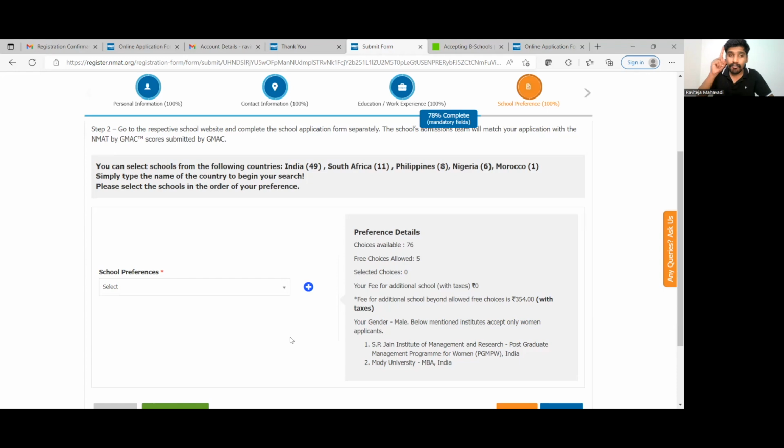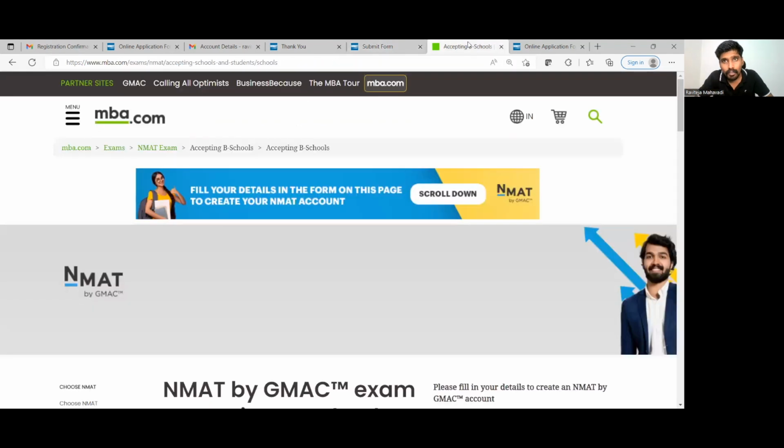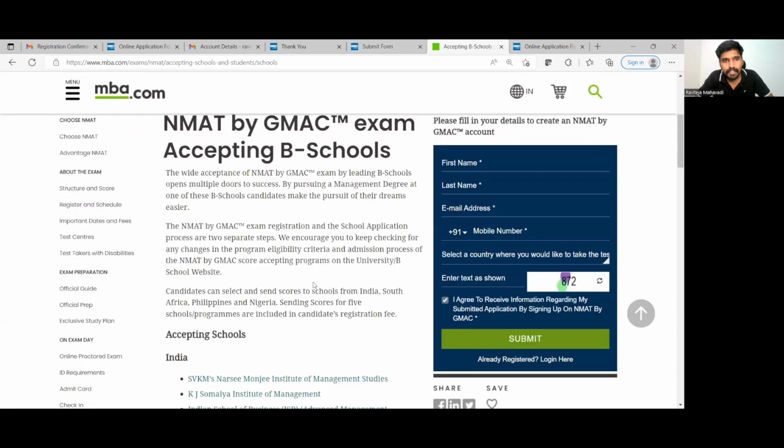Please mind that if you are selecting NMIMS University over here, it doesn't mean that you have applied for NMIMS University. There's a different process for applying to NMIMS University altogether that you will have to go through also. We will also come out with a video for that particular thing. So look at the list of accepting B schools in India.